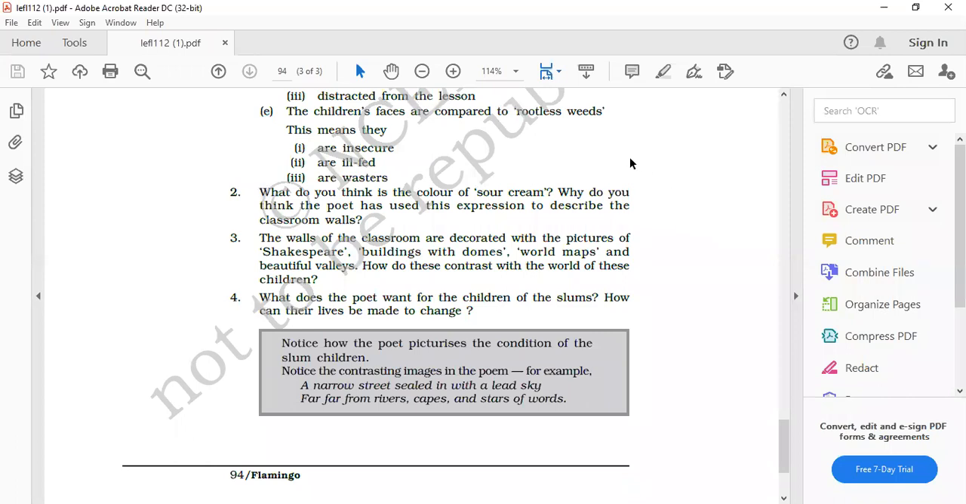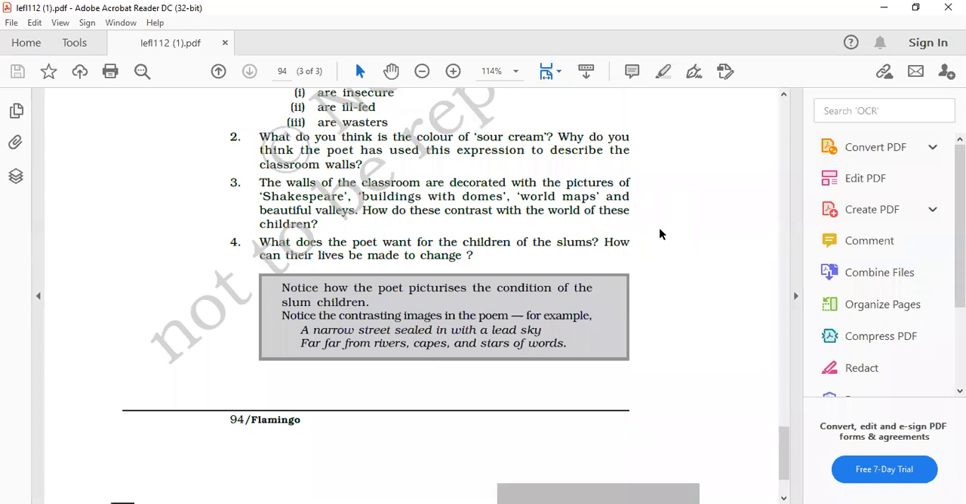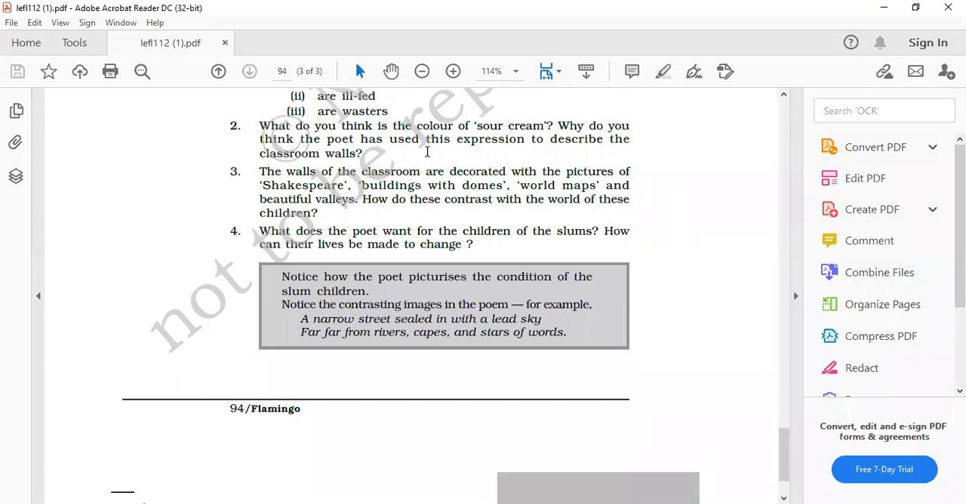Very good answer. Next, Jessie, beta, question number 3. Yes, Jessie Clare. The walls of the classroom are decorated with the pictures of Shakespeare, buildings with domes, world maps, and beautiful valleys. How do these contrast with the world of these children? These pictures hung on the wall symbolize progress, prosperity, growth, and beauty.